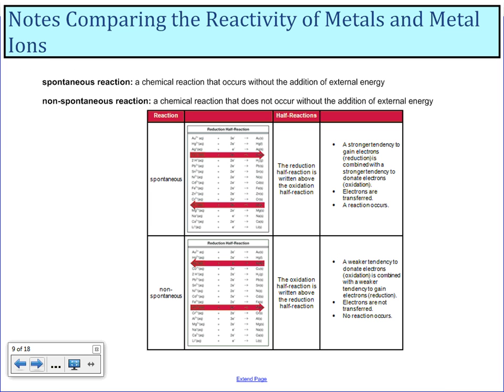So a spontaneous reaction is a chemical reaction which occurs without the addition of external energy, and a non-spontaneous reaction is one that cannot occur without the addition of external energy. So it just shows again what I talked about before, where we must have the tendency to go this way, or our ion above our metal, and if the reverse is true, then it's non-spontaneous.